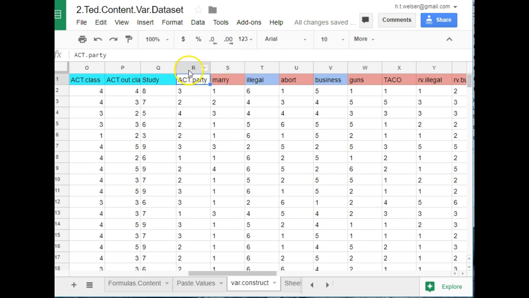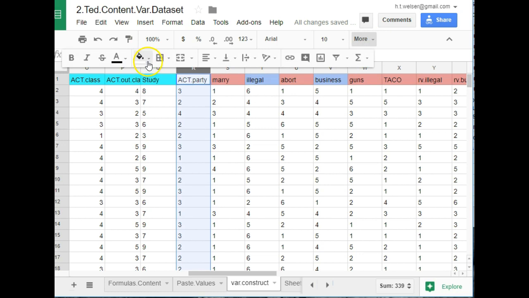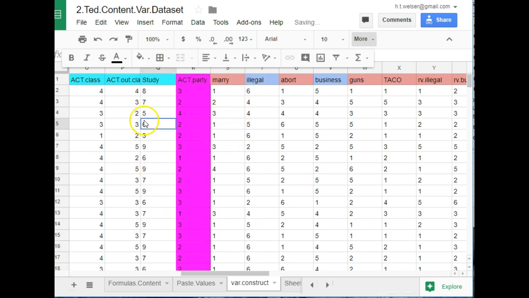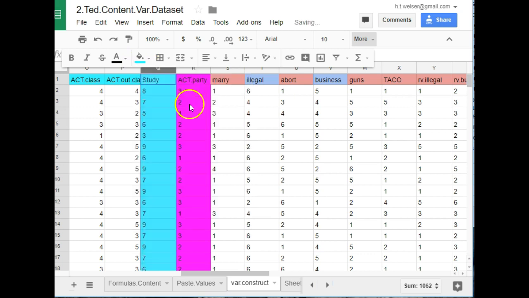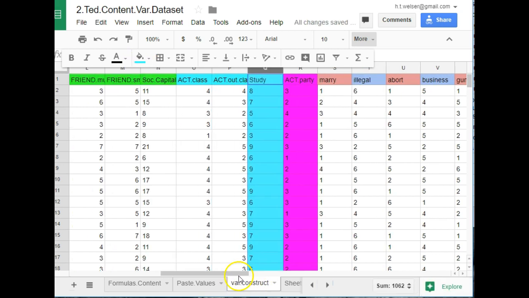This more thing is so annoying. Oh, but now I need it. Alright, pink. And then the study variable. There, it's a variable I'm going to get.